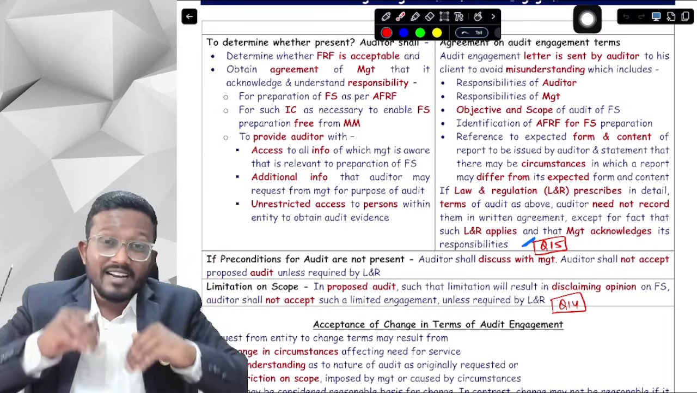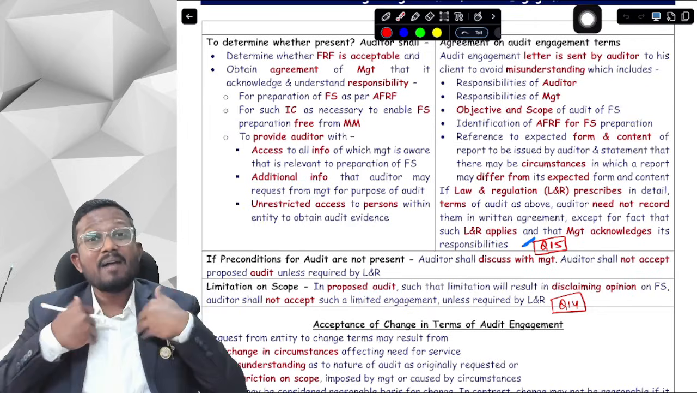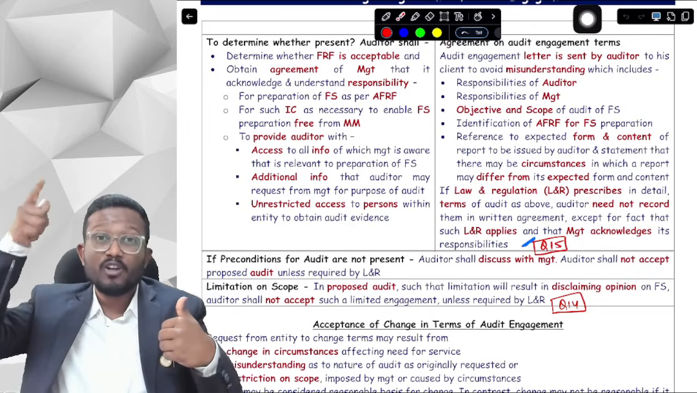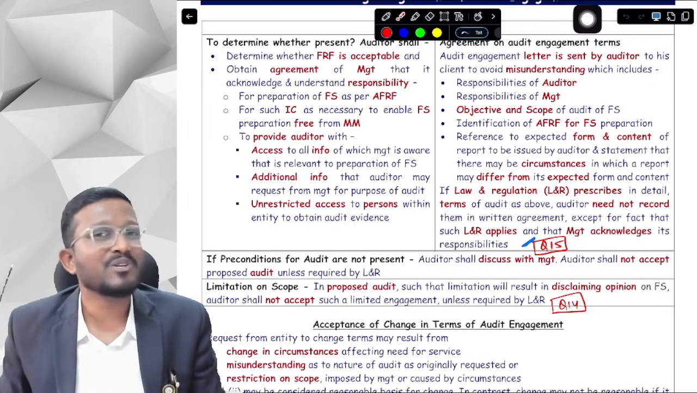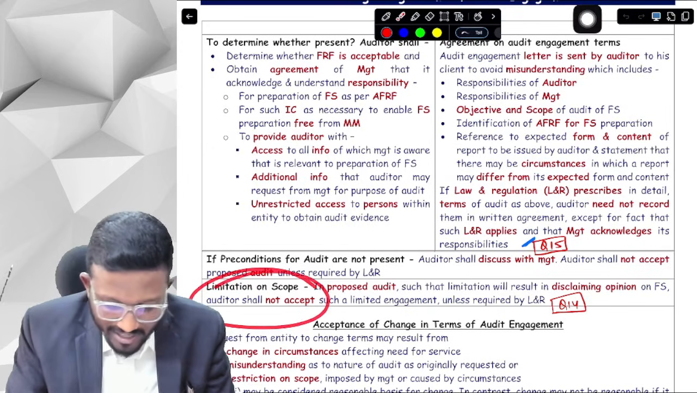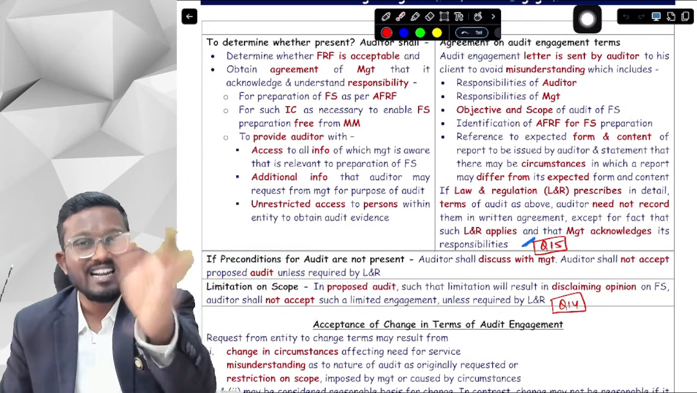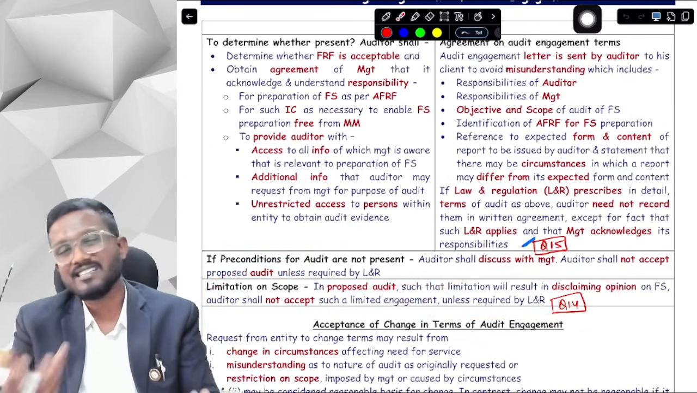Now, before starting the audit, before accepting the engagement, I am thinking that I will need to issue a disclaimer of opinion. If I accept this engagement, then should I accept this engagement? No, I should not accept this engagement. Therefore, the auditor shall not accept a limited engagement, obviously, unless required by law and regulation. If law and regulation says, then you will have to accept it.